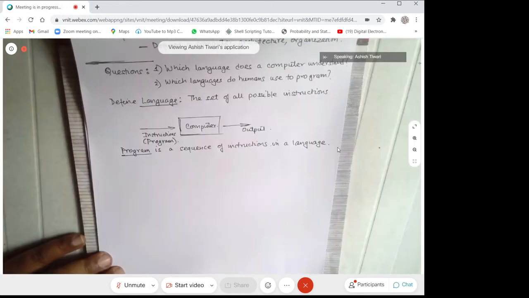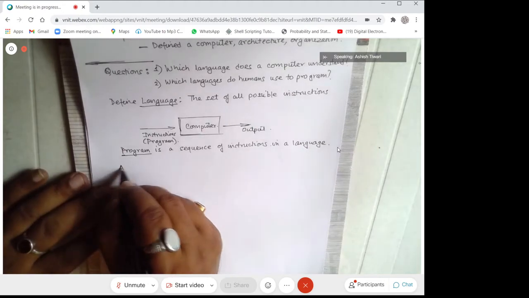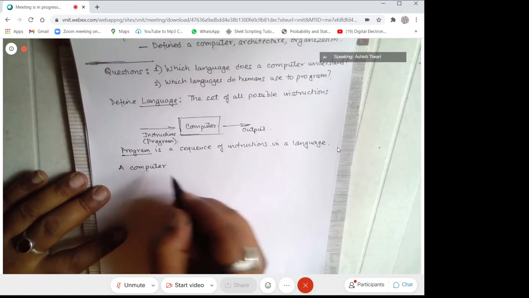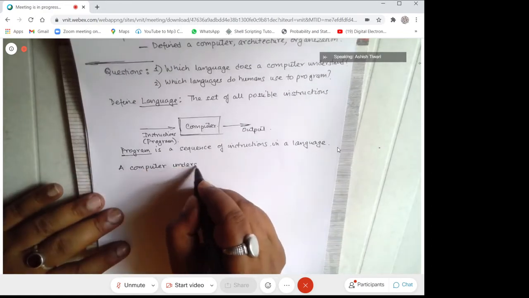Now comes the question: which language does a computer understand? A lot of people said binary. Okay, so that is correct. Any specific name for that? Do you call it by any specific name?